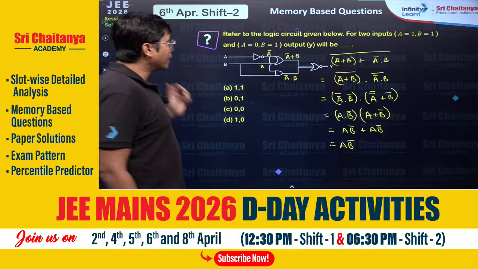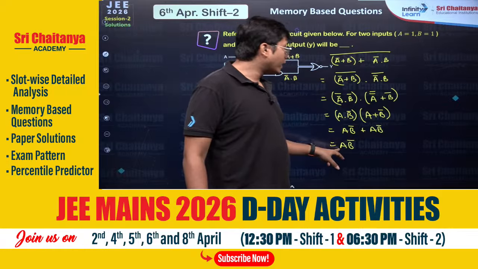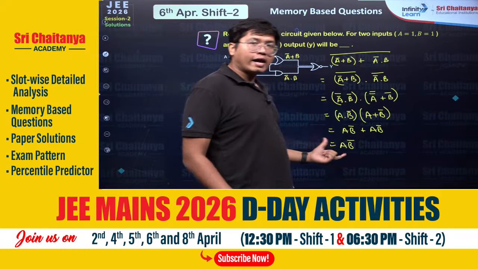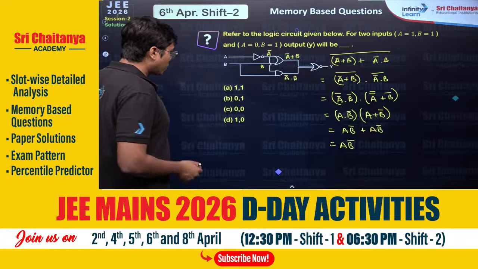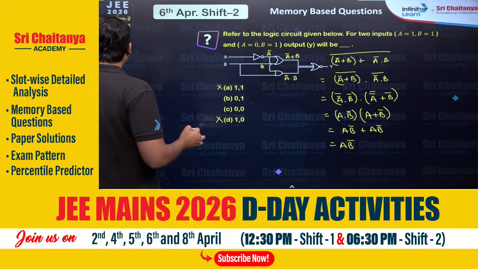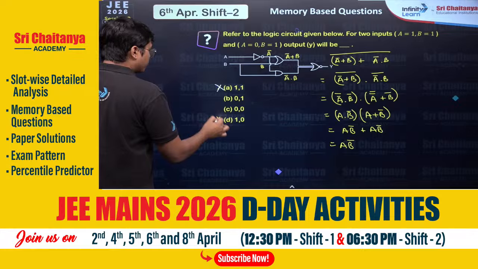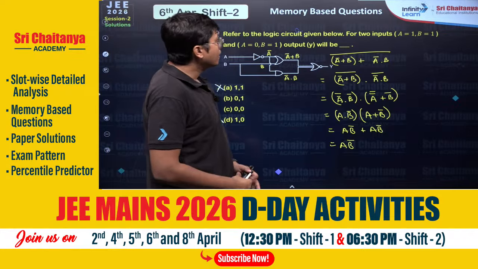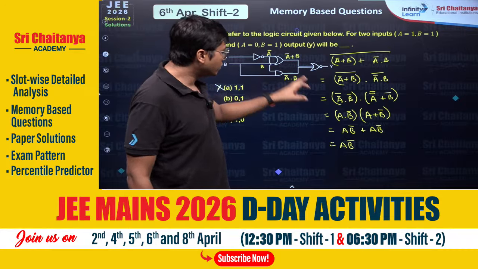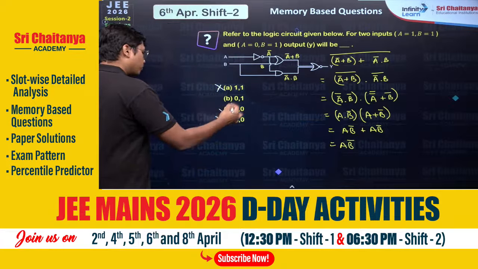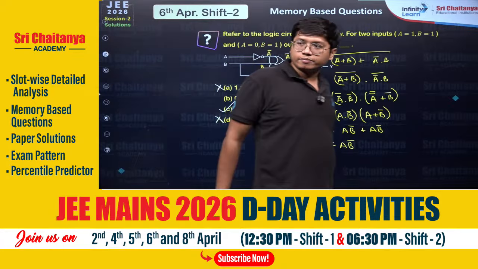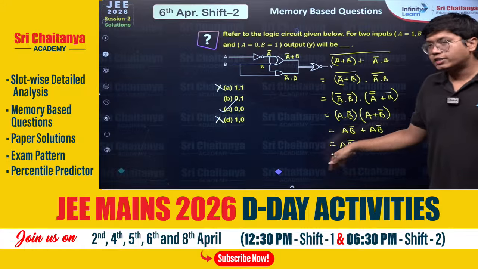So if I go with AB bar, if I give input 1, B bar is 0. It's an AND, so I will get 0. So these two are out. Could be B or C. Now next case, I give A is equal to 0. So I already know it will be 0. Option C. I don't even need to check. I know if at least one of them is 0, it's an AND operation here.